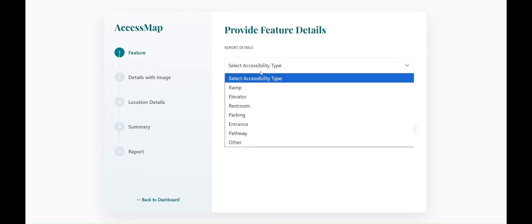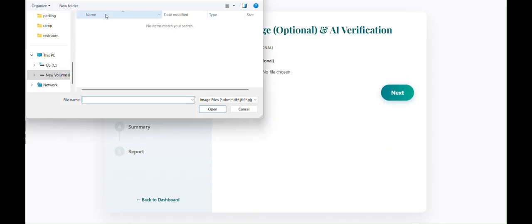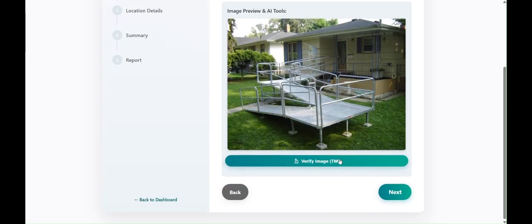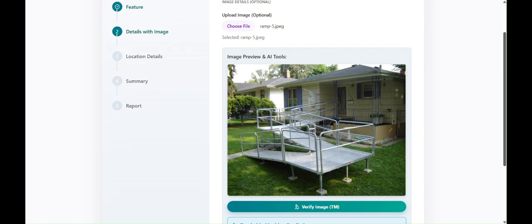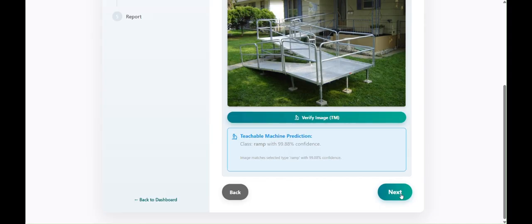So let's see how it works. At first we need to select the accessibility type, and then we can comment on what we experienced. Then we can choose the images. Here we also introduced a dataset to verify the images. If we select an accessibility like elevator or elevator entrance pathway and enter another image, it won't continue until we show the exact image. So let's verify this. It's verified. Only when it's verified can we go to the next sections.